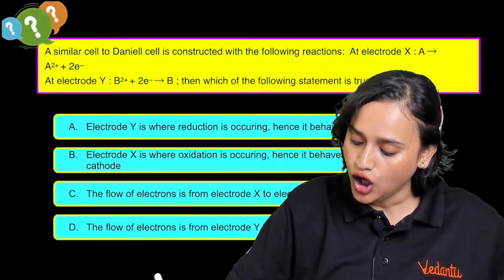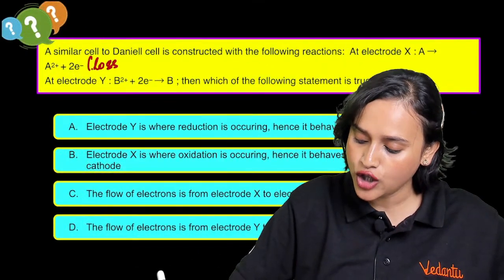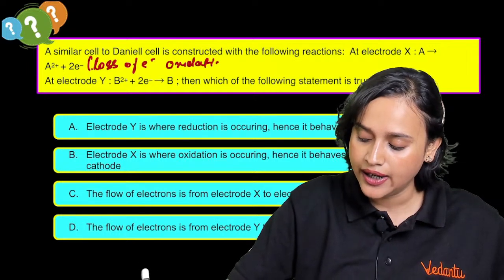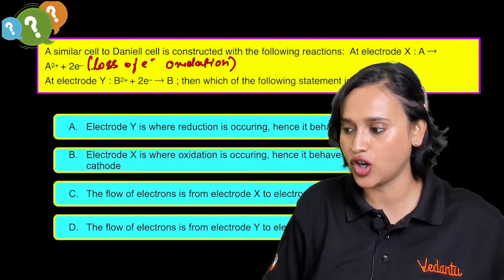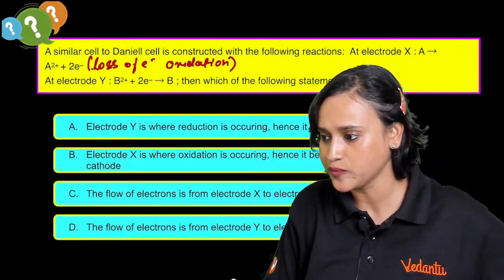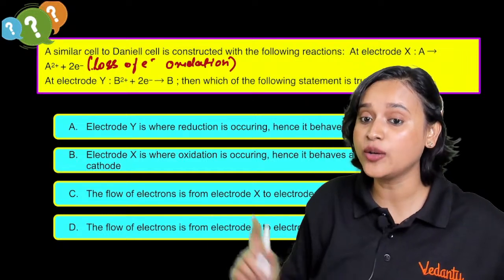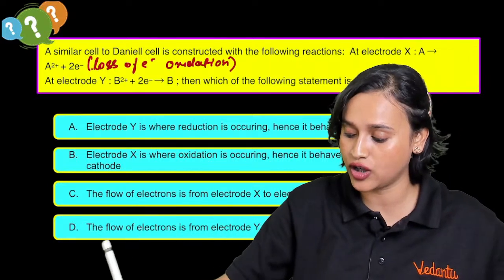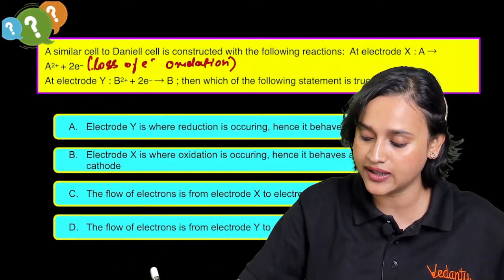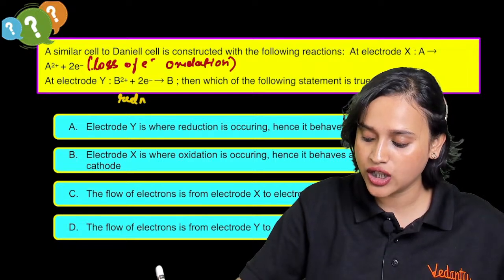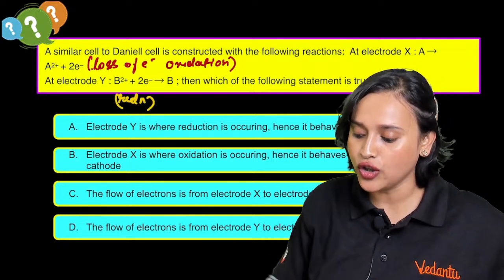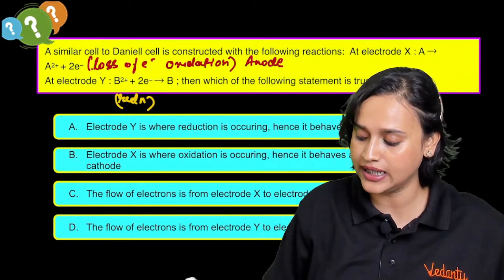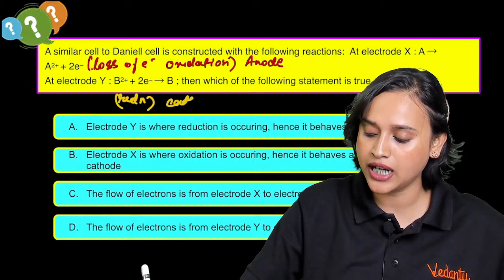What is happening here? Loss of electron, which means oxidation. Am I right? Oxidation is loss of electron. Very good. Alright, at electrode Y, B2+ is grabbing 2 electrons. That means gain of electron is happening. If it is gain of electron, that means reduction is happening, everybody. So if oxidation is happening, where does oxidation happen? Oxidation happens at anode, isn't it? Where does reduction happen? Reduction happens at cathode, everybody.